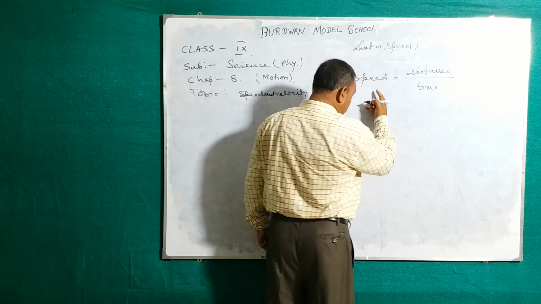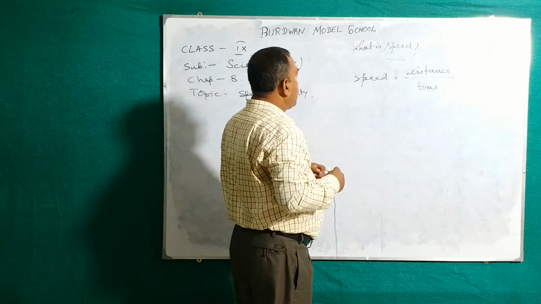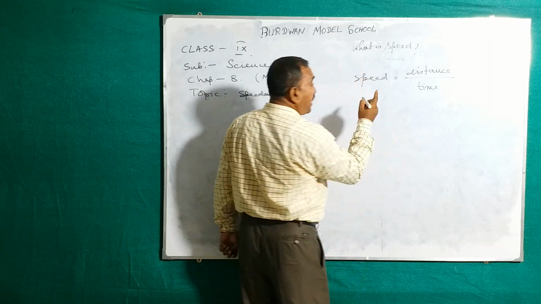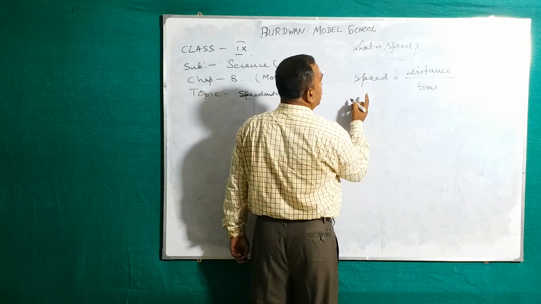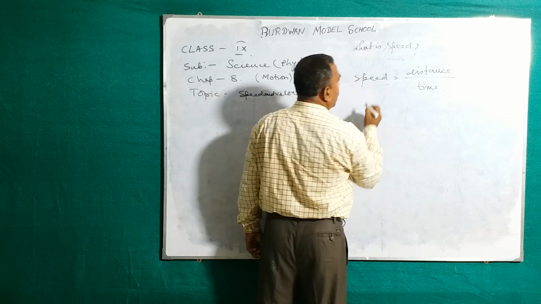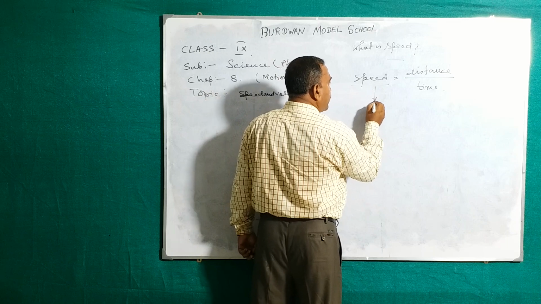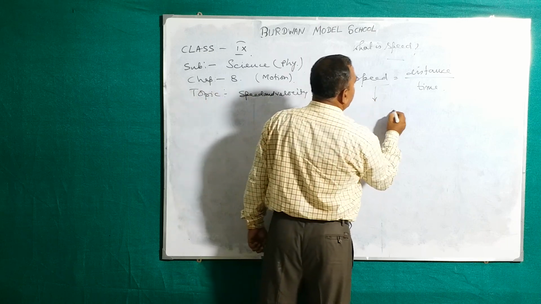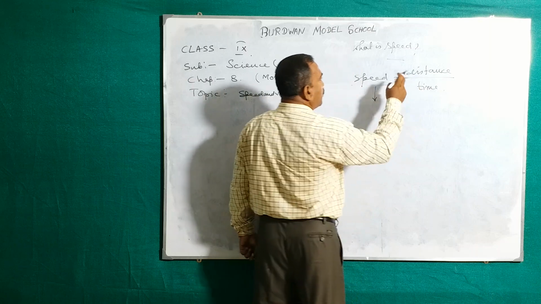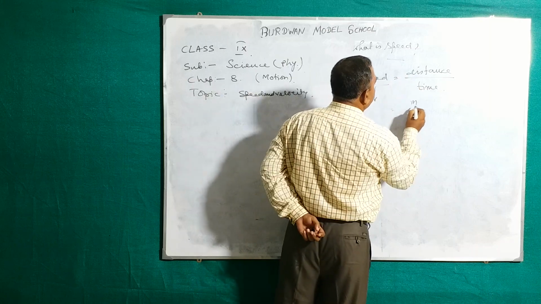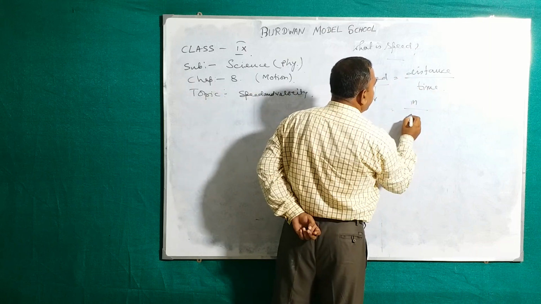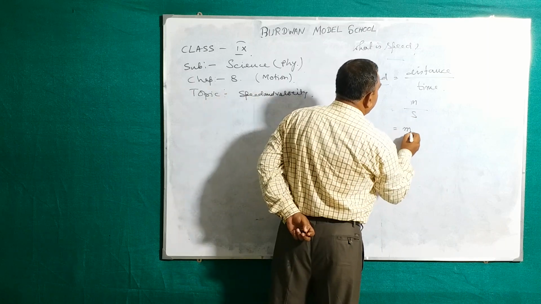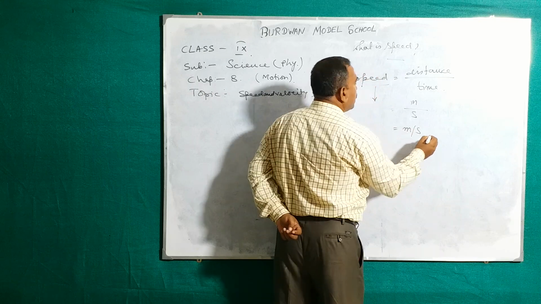From this definition, we can write the unit of the speed. Speed has a particular unit. Speed is a physical quantity. So what is the unit of the speed? First we know the unit of the distance. Unit of the distance is meter, unit of the time is second. So we can write in this form, meter per second or